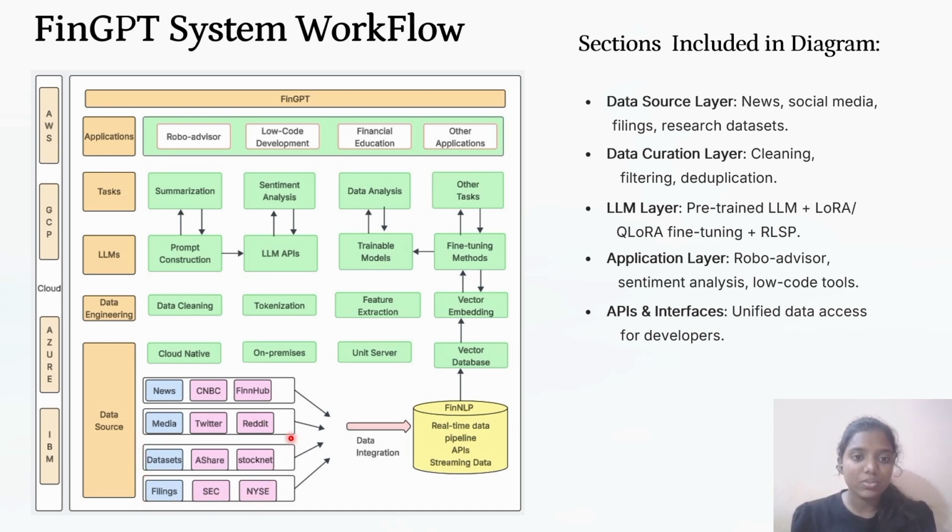The data from the data source is collected and sent to the data engineering layer, in which data cleaning, tokenization, feature extraction, and vector embedding are done. Then we have the LLMs layer, where prompt construction, LLM APIs, trainable models, and fine-tuning methods are handled. Under LLMs, we also have tasks which are summarization, sentiment analysis, and data analysis. And at the topmost, we have the applications layer, where the data extracted from the data source layer, which is cleaned and trained for LLMs, is used in applications like robo-advisors, low-code development, and financial education.